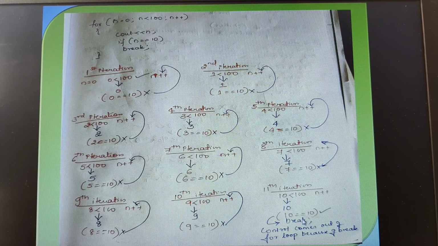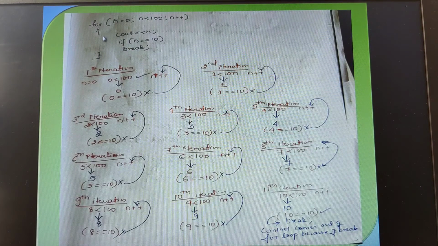See, once it encounters the break, automatically the control will terminate this particular loop. Immediate termination of this particular loop takes place, and the control automatically comes out of the for loop, irrespective of this particular condition. If it encounters the break statement, the control automatically jumps out of the for loop.